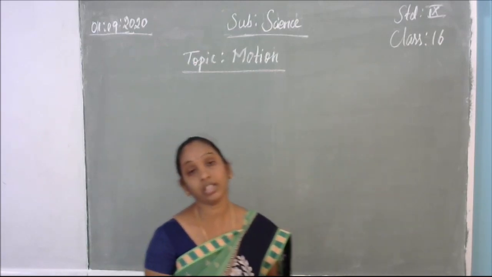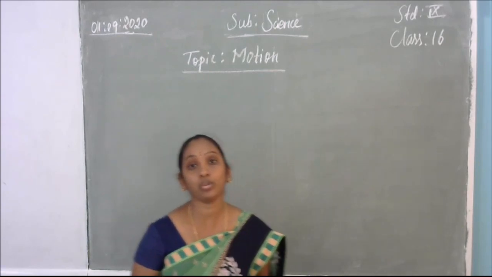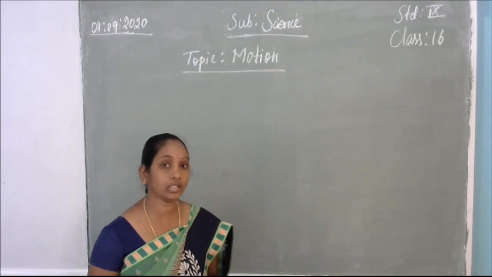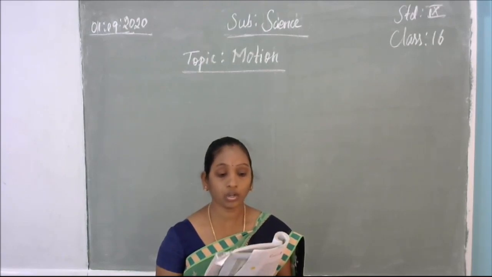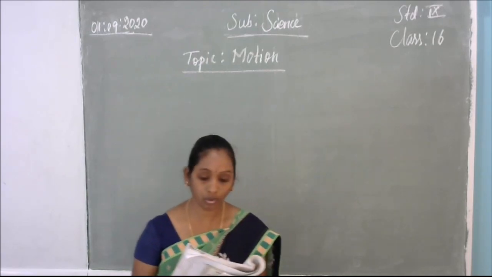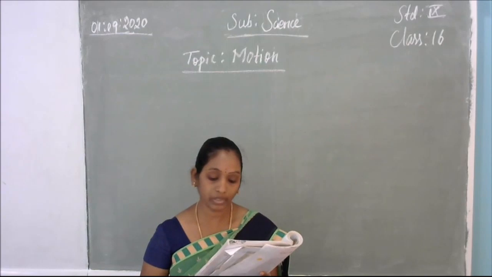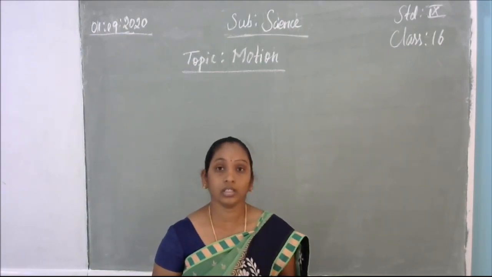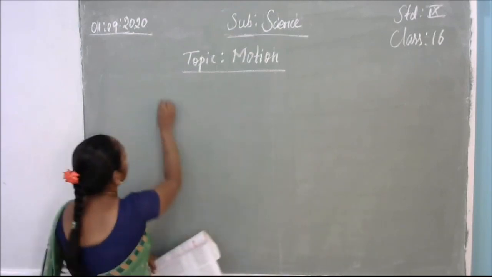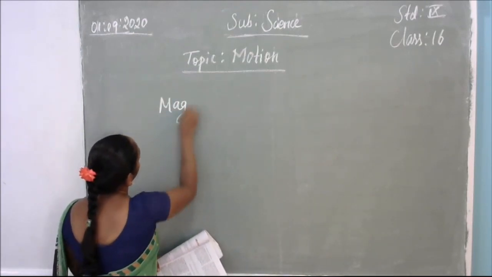Today, in continuity of the motion lesson, we are going to discuss some other related topics in motion. Take out page number 99, motion along a straight line. Yesterday we discussed only that. The second paragraph, the new topic is magnitude. What is meant by magnitude?